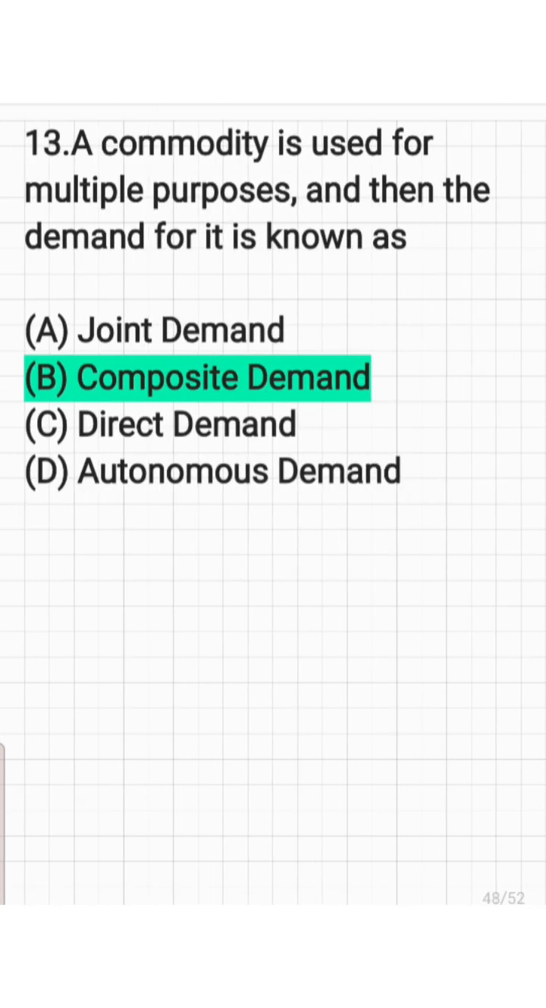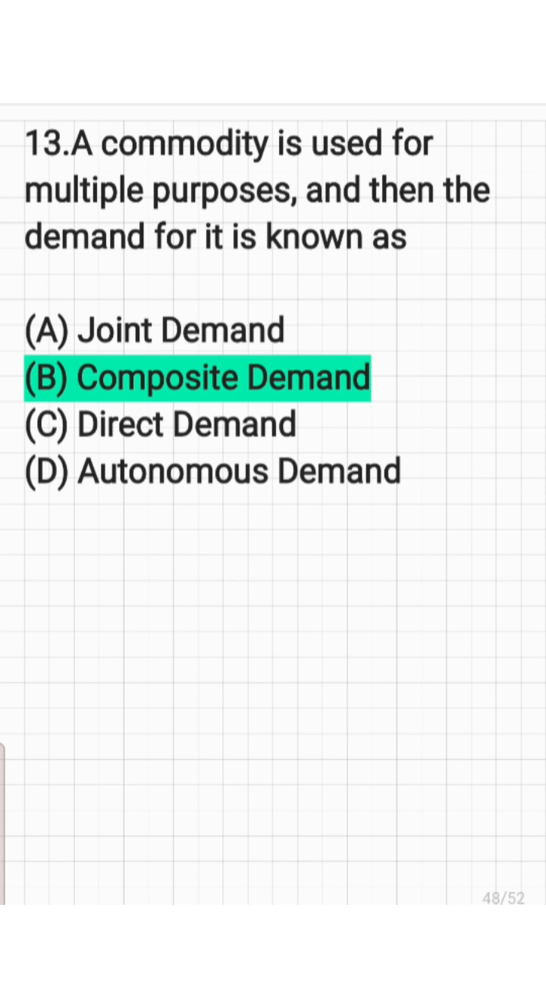And the next question, a commodity is used for multiple purposes, and then the demand for it is known as joint demand, composite demand, direct demand, or autonomous demand. And here the answer is composite demand. Composite demand means a commodity which is used for multiple purposes. For example, we can take milk. We can convert milk into curd, or use it in other ways.